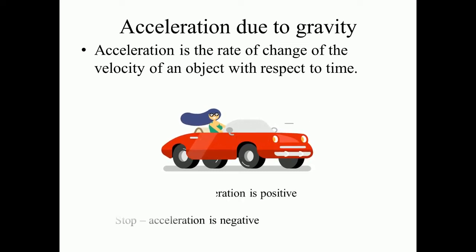So whenever you start the car, the acceleration will be positive, and when you stop the car your velocity will decrease and it will come to 0 km per hour. At that time your acceleration will be negative. Whenever you start the car your speed will go on increasing, so the acceleration is positive, and when you stop the car your speed will go on decreasing and the acceleration will be negative.